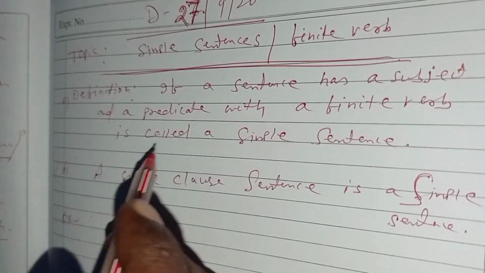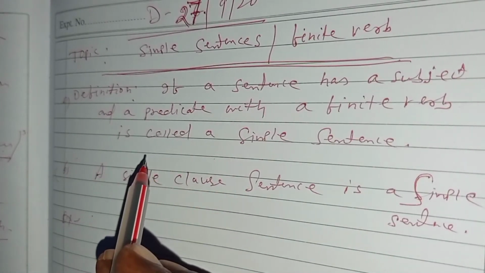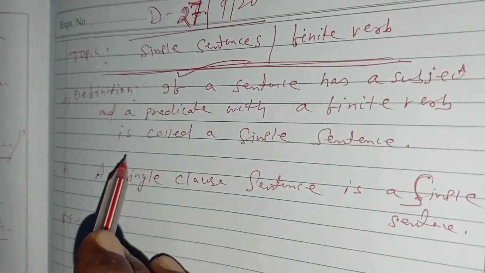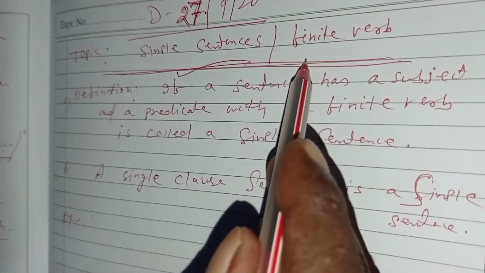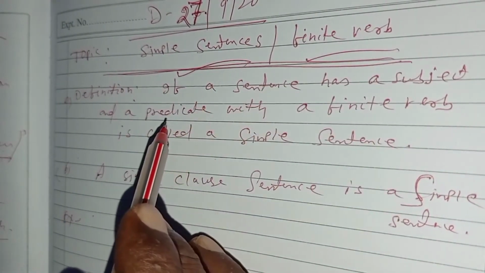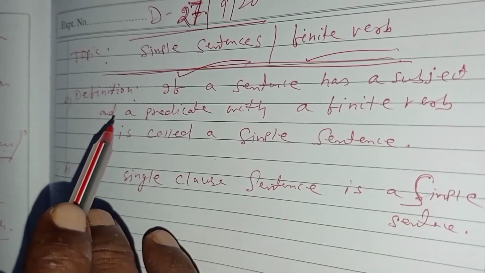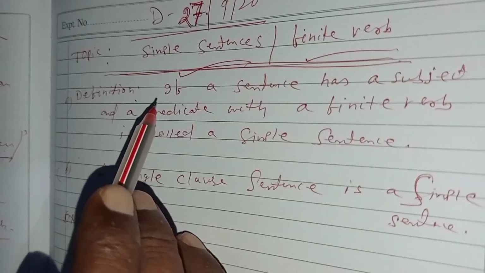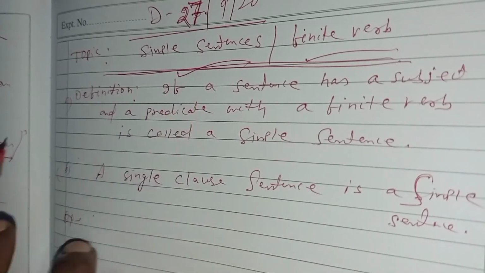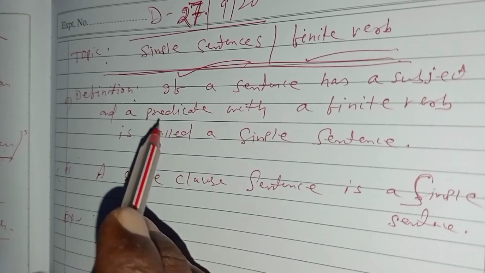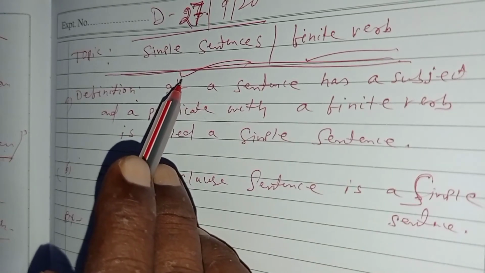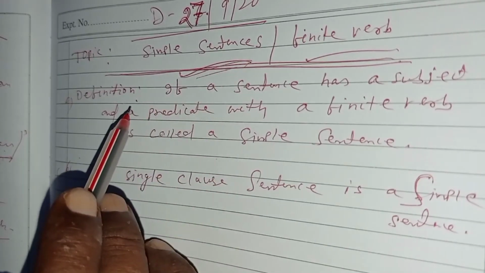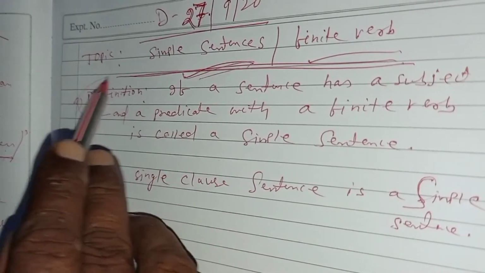Dear students, let us start a new topic about simple sentences and also about the finite verb. In English, sometimes we come across different types of sentences, and the simple sentence is one of them. You should remember first, before discussing the simple sentence, we must know the definition of the sentence.